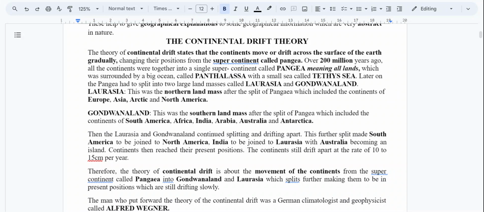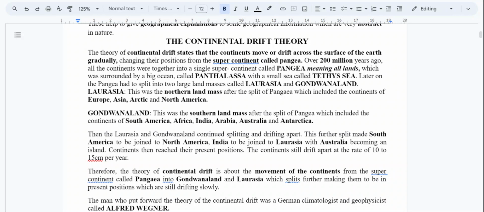And this Pangaea was surrounded by a big ocean by the name Panthalassa. So Panthalassa means one ocean that surrounded Pangaea. Later, Pangaea split or divided into two large land masses, which were known as Laurasia and Gondwanaland. And Laurasia was a northern land. So Pangaea divided into two.